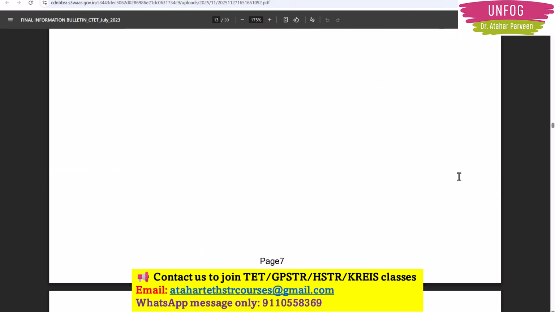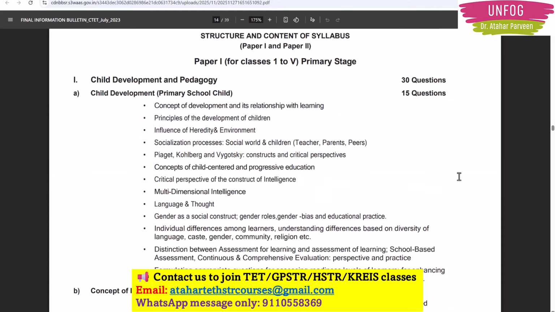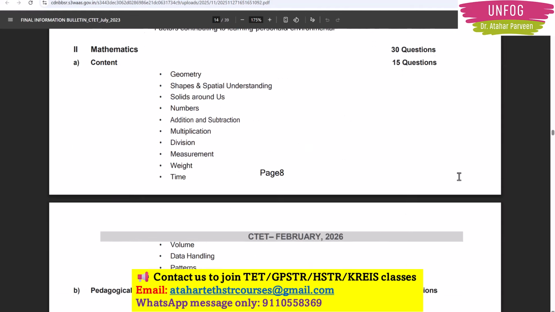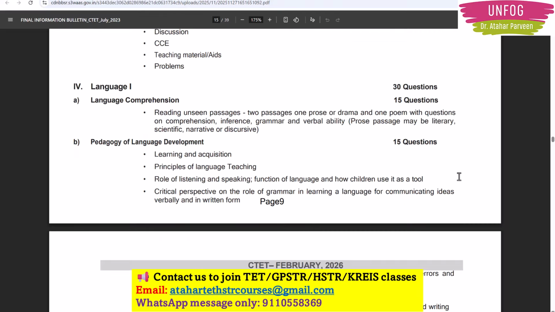The rest is that it will be very useful for you for government jobs. So you should take this seriously. After Karnataka TET, you should focus on CTET only. And here they have given the syllabus for paper 1. Same thing is there. Nothing has changed as of my knowledge.